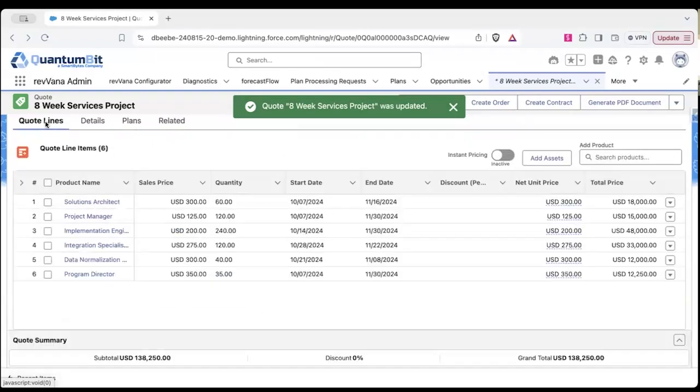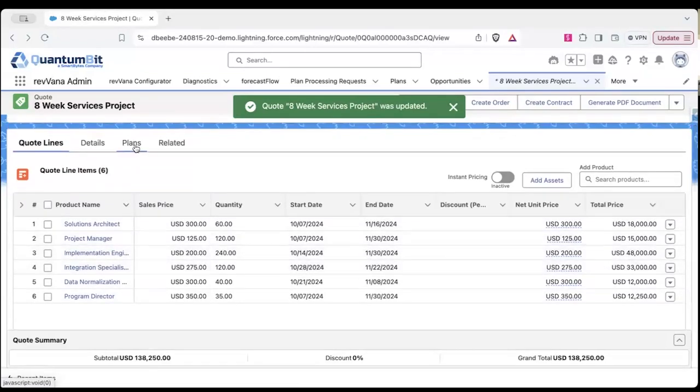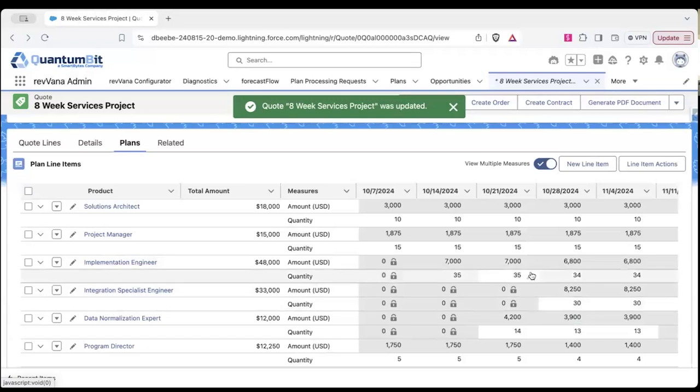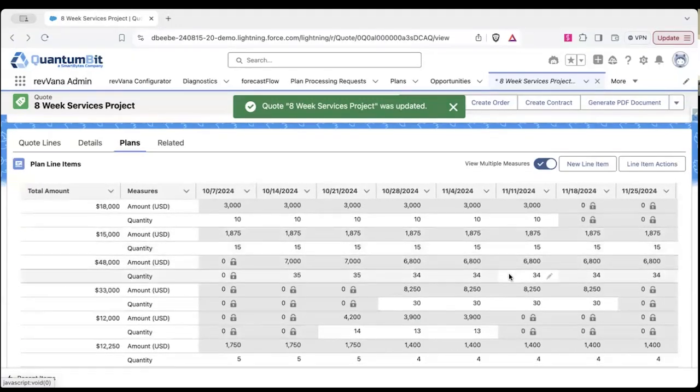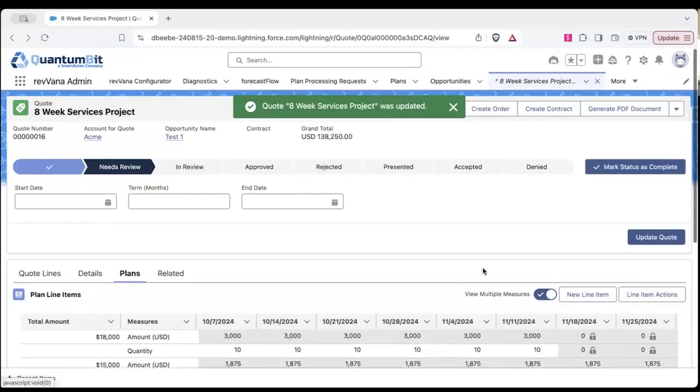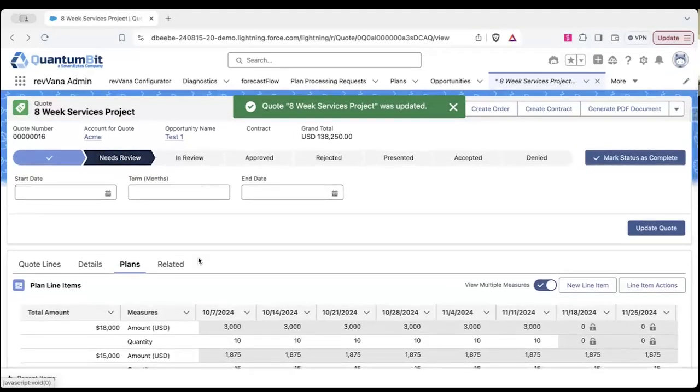So here we have solution architect, project manager, implementation engineer, these different roles. They have different start and end dates and different numbers of hours for the project. This is translated initially into a plan where we just evenly spread these across the start and end dates for those specific products. As you can see that this is moved to needs review.